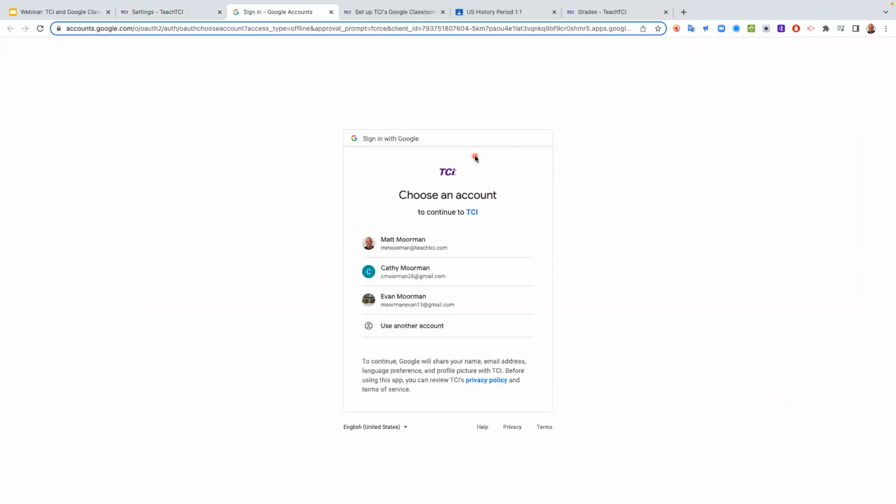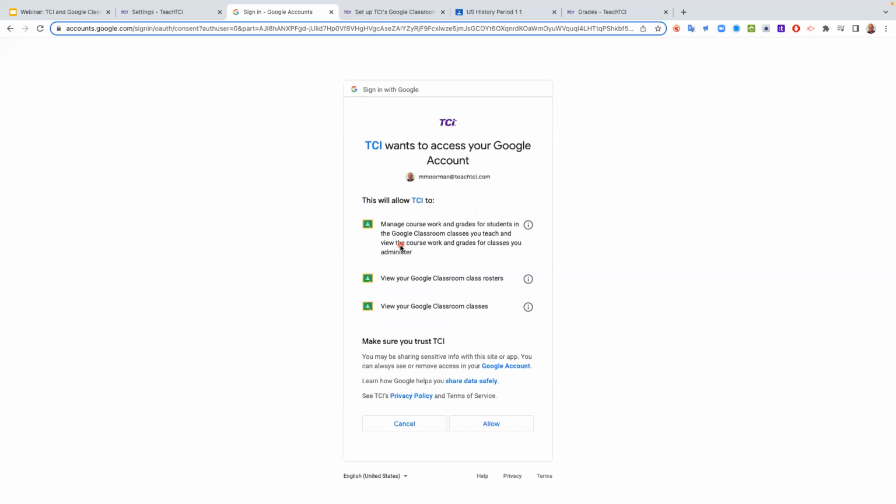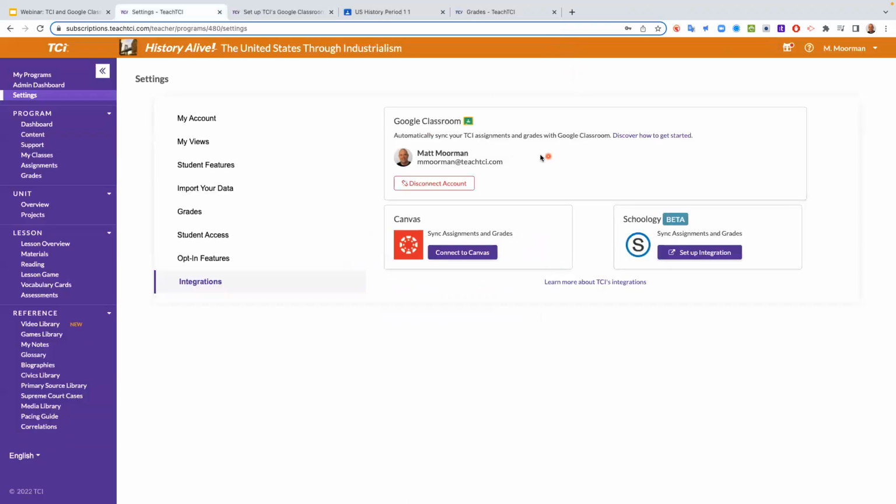What should happen, like in my case, you see my son, my 15-year-old, and my wife, they all have Gmail accounts too. They show up because they get on my computer from time to time. So I'm going to make sure that I select the right person, me, okay? And it's just letting me know that this is giving permission for Google and TCI to talk to each other. That's all you're doing, is you're just giving TCI permission to talk to your Gmail account. So I'm going to say allow, to allow for that, and we're good to go there.